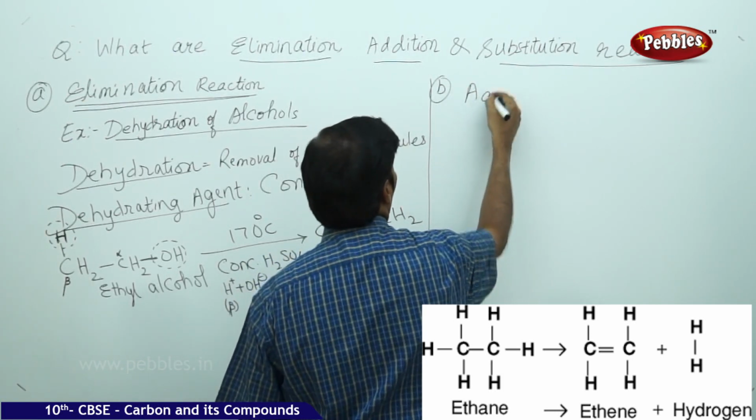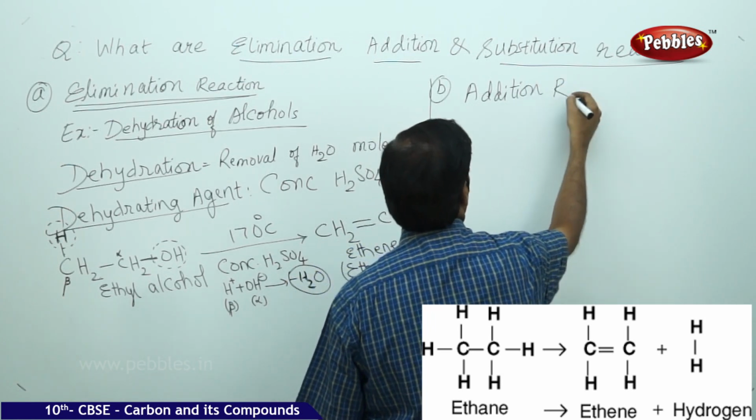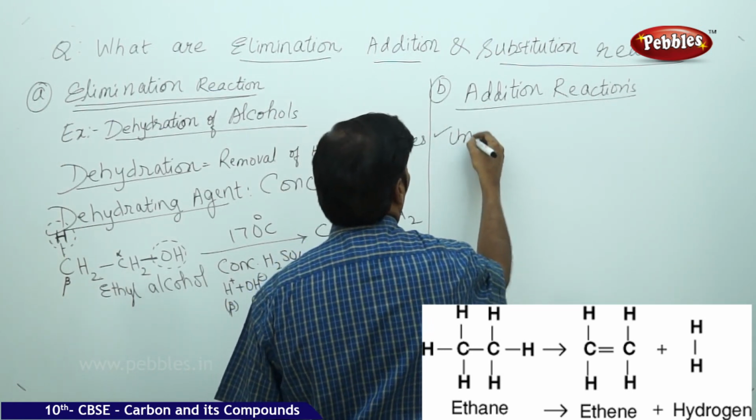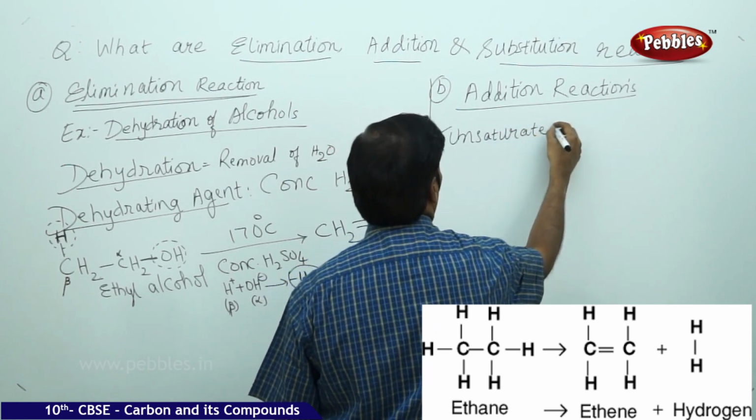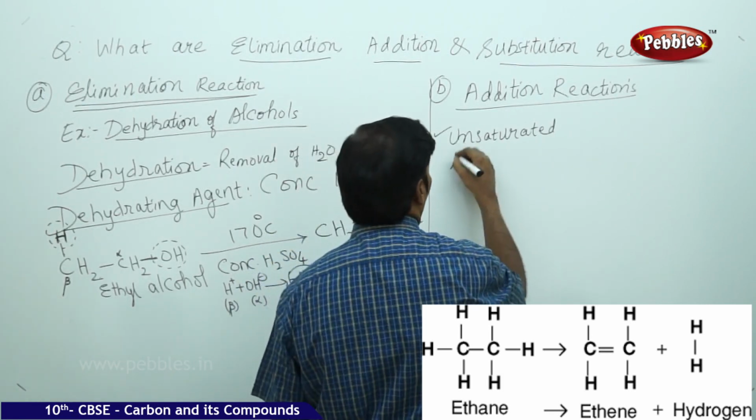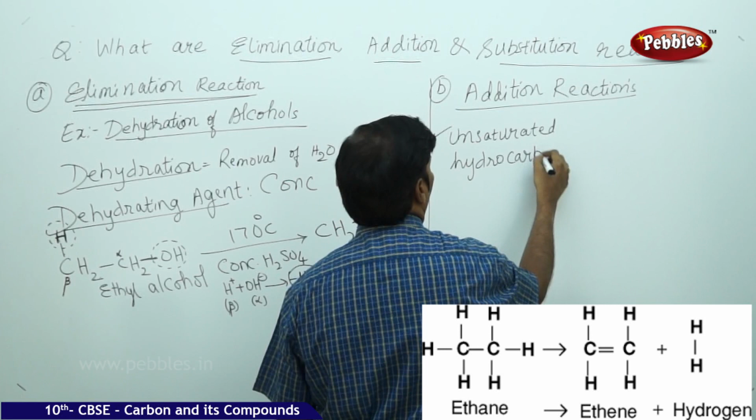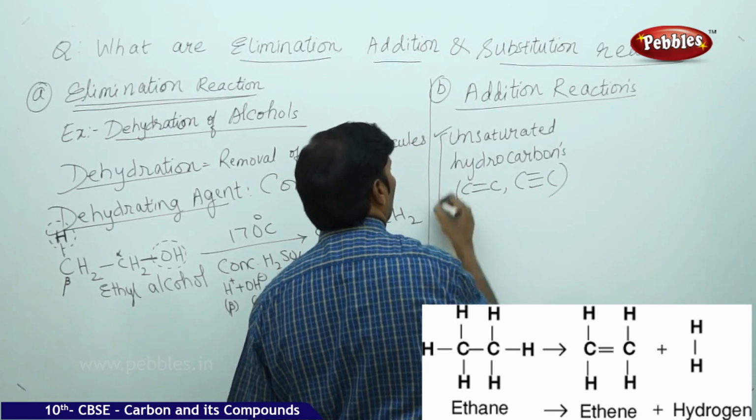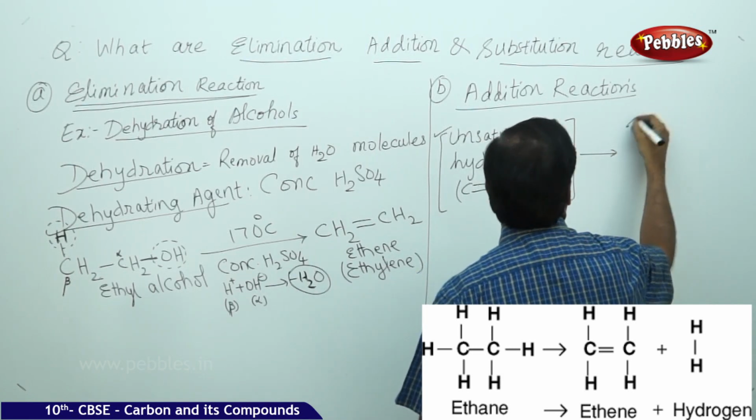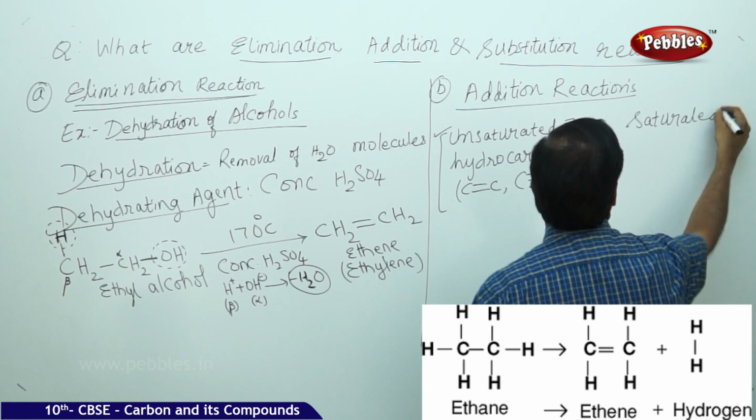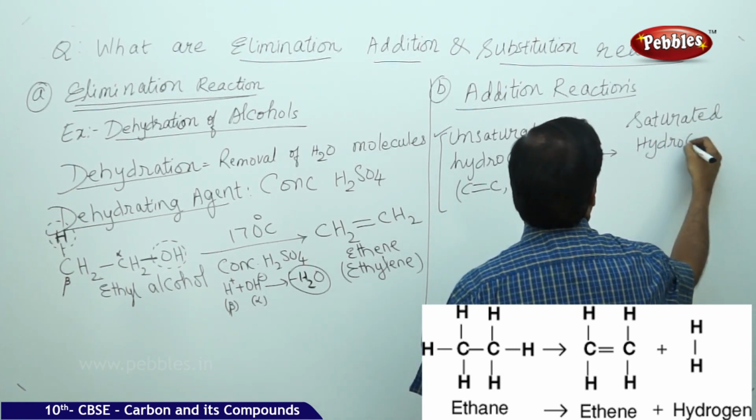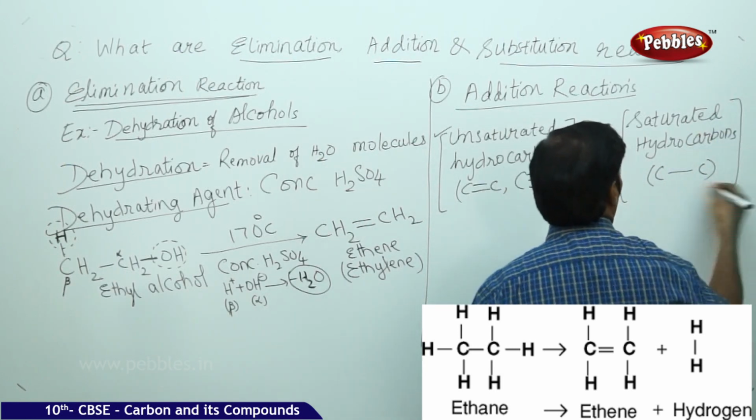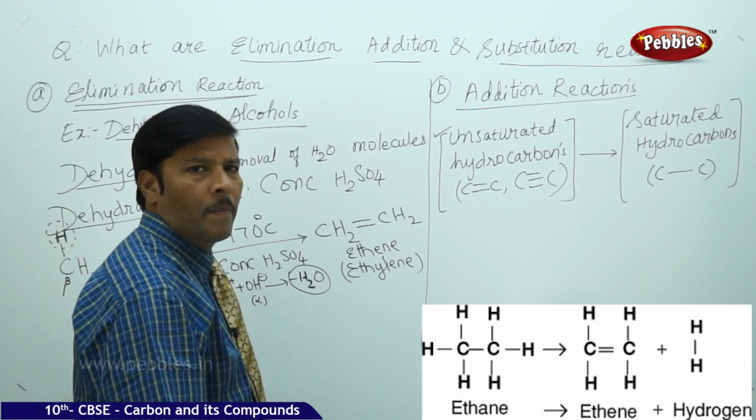B, addition reactions. An addition reaction is simply converting unsaturated hydrocarbons, with a carbon-carbon double bond or carbon-carbon triple bond, to saturated hydrocarbons, that is, carbon-carbon single bond. This is an addition reaction. Take one example over here.